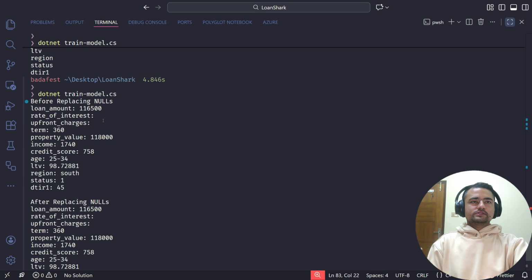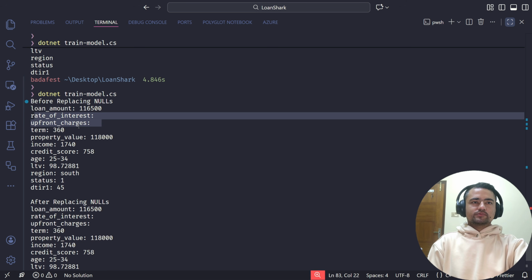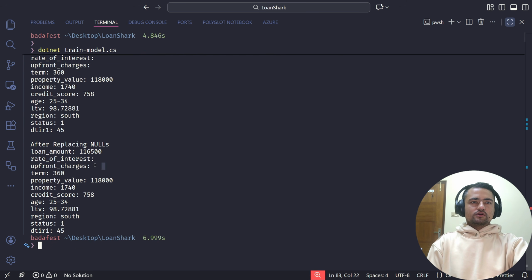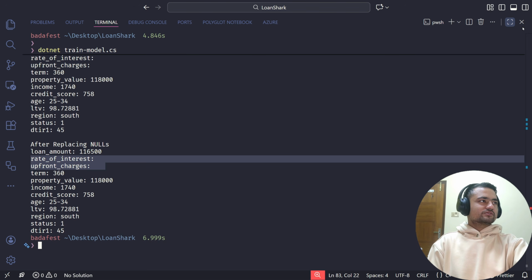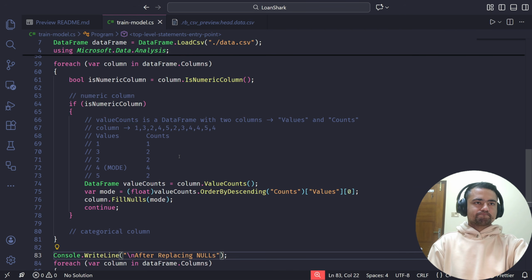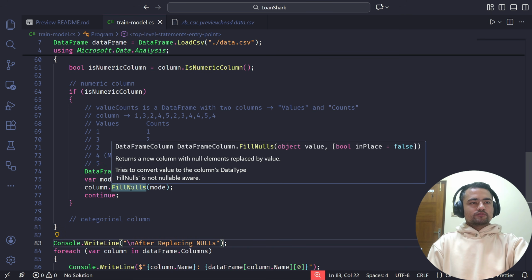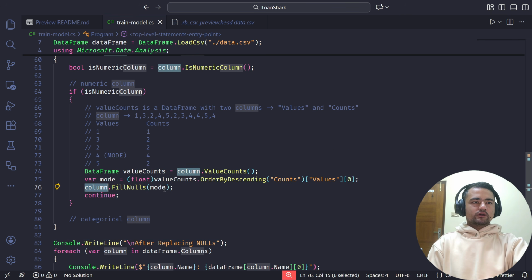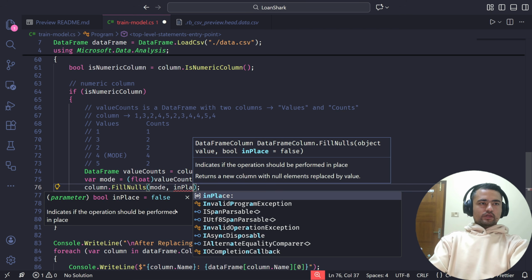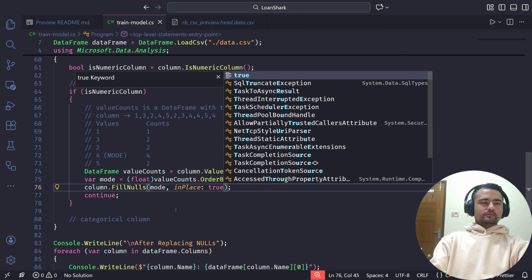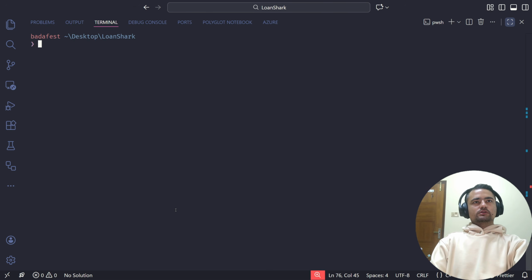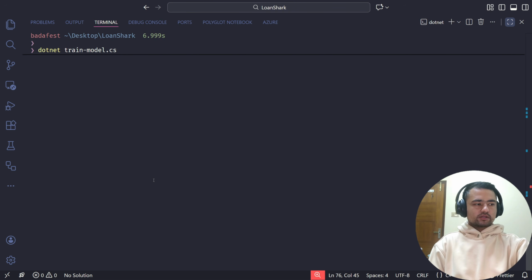Okay, so before replacing nulls, we have missing values for rate of interest and upfront charges. And after replacing nulls, we also don't have the values for this. So something should have been wrong in our code. And here it is. In the fill nulls method, it actually returns a new column with the null elements replaced by a value. But it does not make any change in the column that we are operating on. So to make the change in place, we have to pass this parameter conveniently named in place to true. So if we do this, the replacement should work as expected.